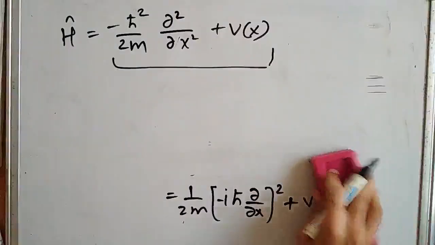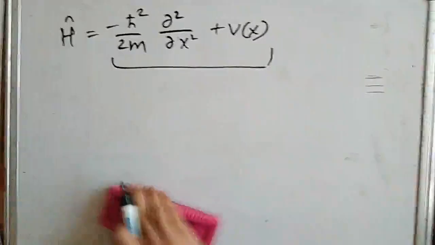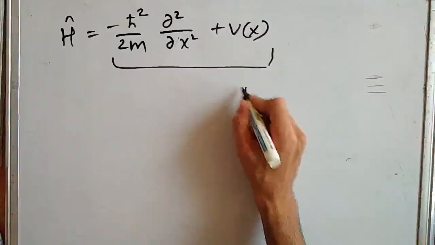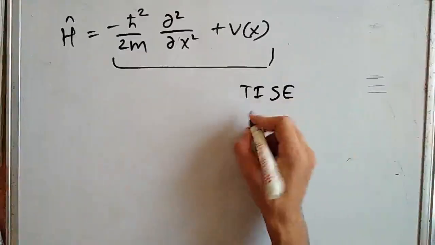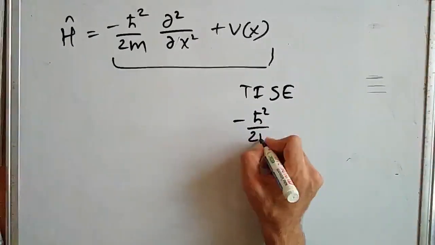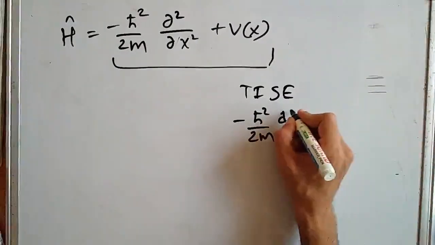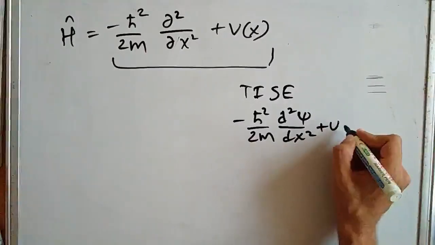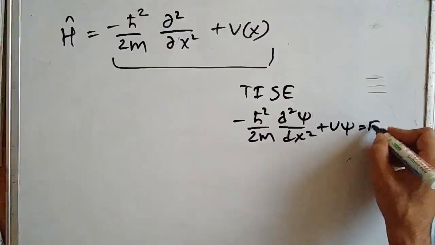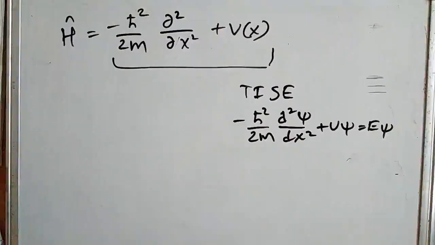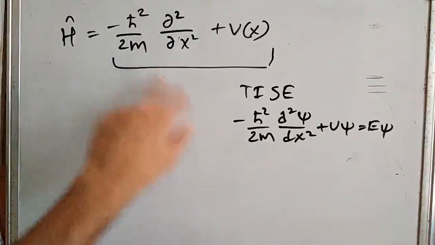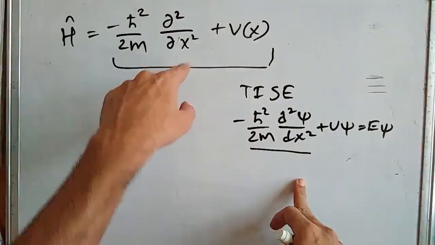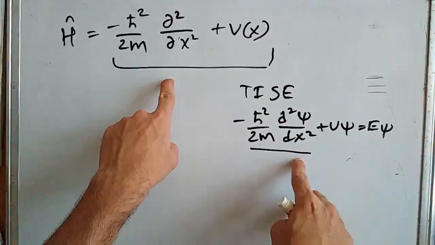We have seen it before in the time independent Schrodinger's equation, which was minus h bar squared upon 2m d2 psi by dx squared plus V psi is equal to E psi. We can see that these two equations are similar: we have the part h bar squared by 2m dou 2 by dou x squared, and V.